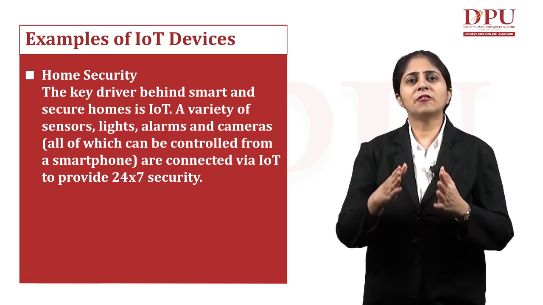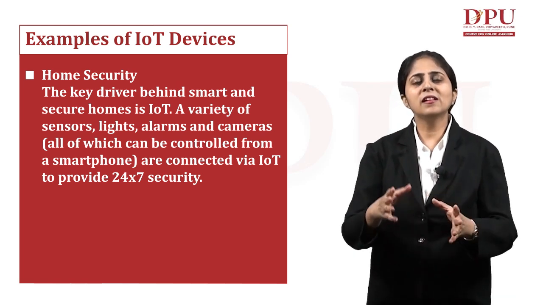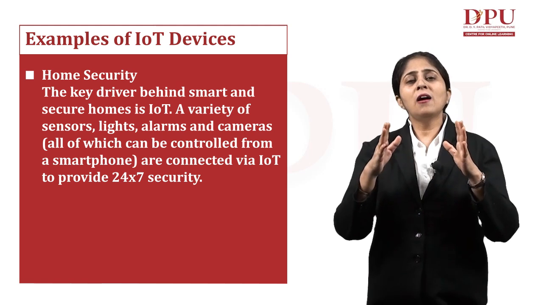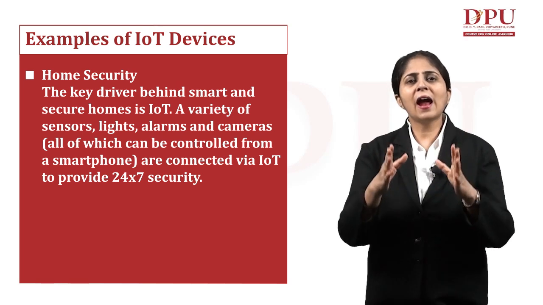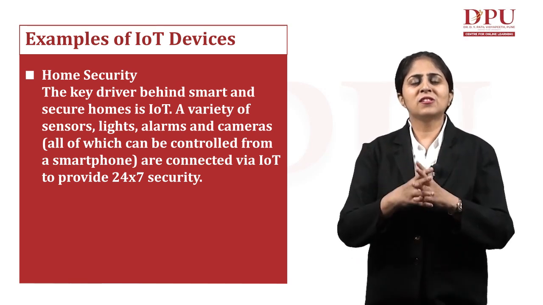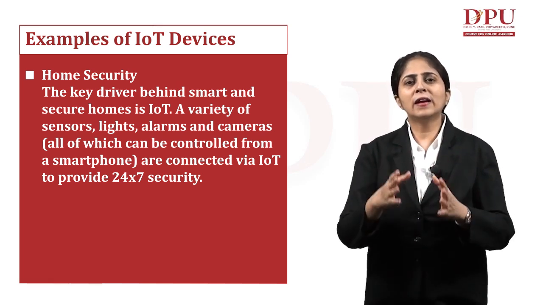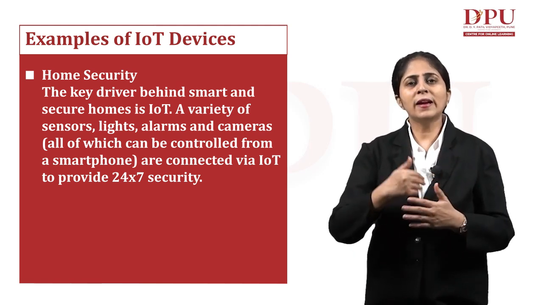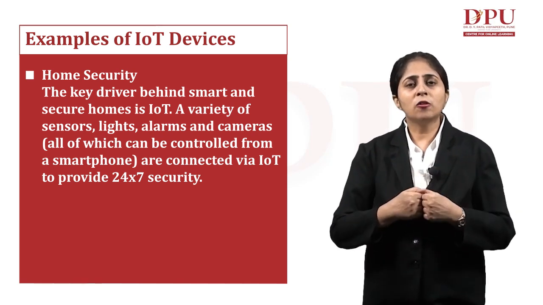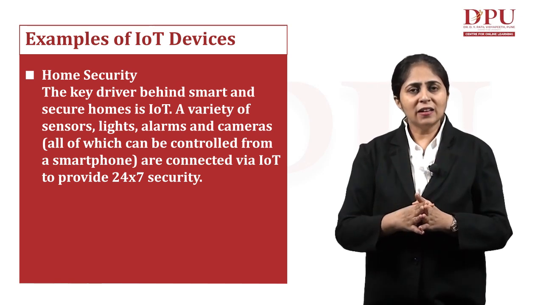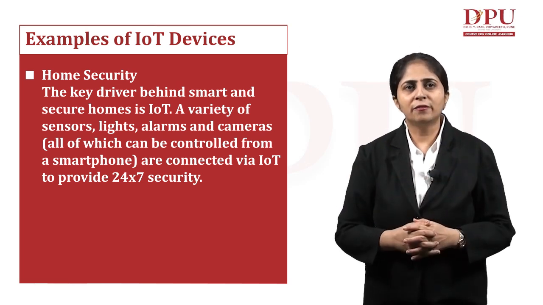The key driver behind these smart and secure homes is IoT only. A variety of sensors, lights, alarms and cameras, all of which can be controlled with the help of a smartphone. They are connected via IoT devices to provide this 24/7 security. Today, how are our homes so secure? They can be made very secure with the help of these IoT enabled devices.